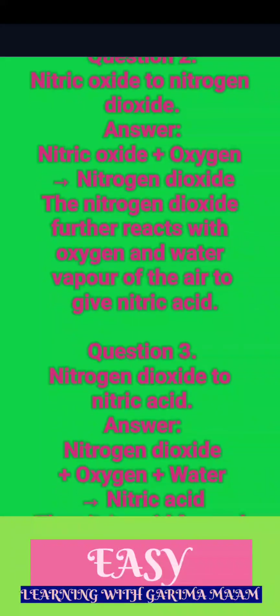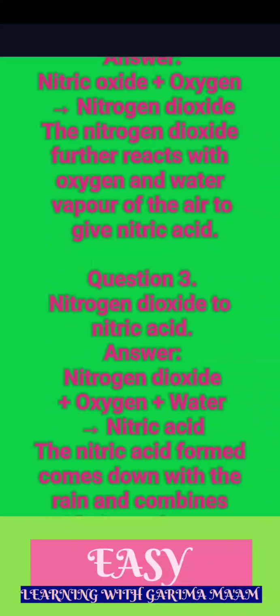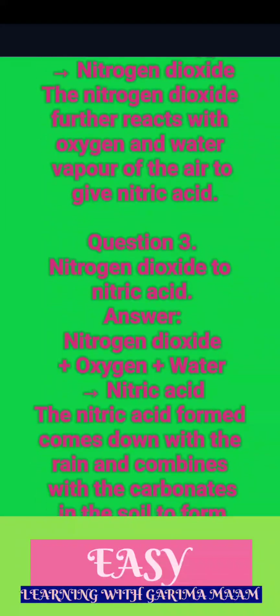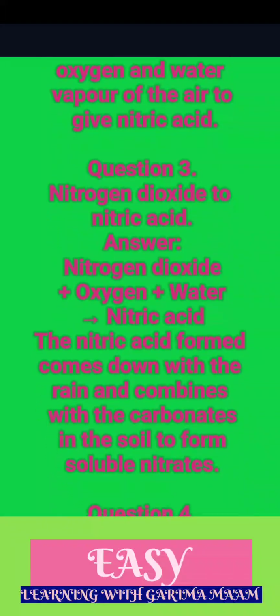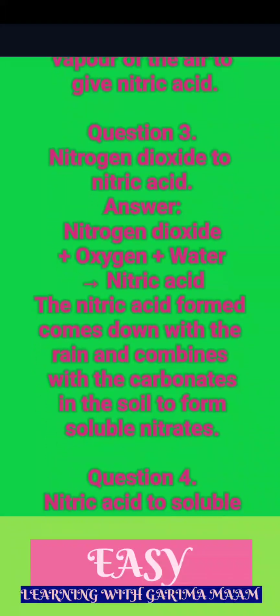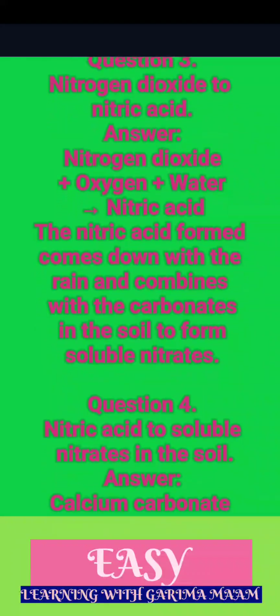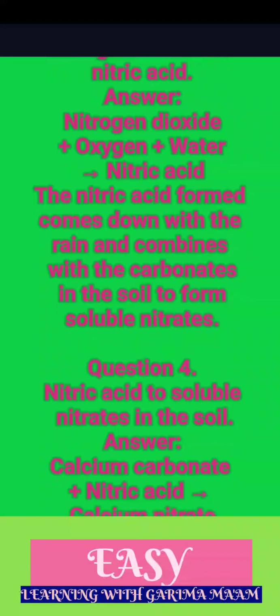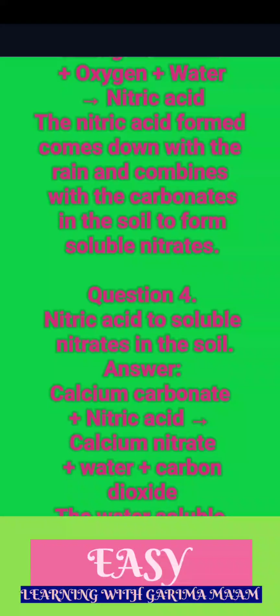Question 3. Nitrogen dioxide to nitric acid. Answer. Nitrogen dioxide plus oxygen plus water → nitric acid. The nitric acid formed comes down with the rain and combines with the carbonates in the soil to form soluble nitrates. Question 4. Nitric acid to soluble nitrates in the soil.